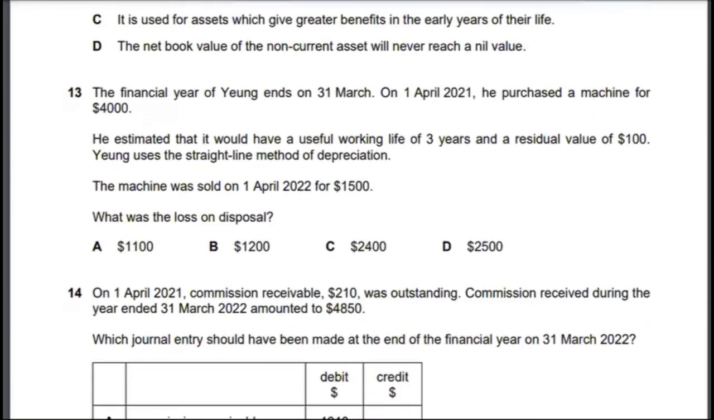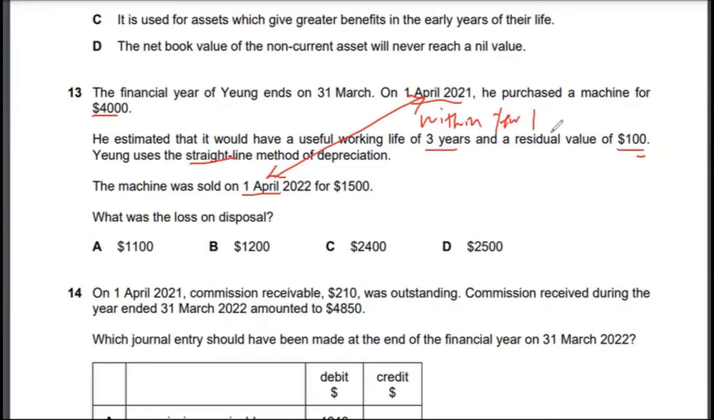Let's look at multiple choice 13. The financial year of Yuan ends on 31st March. On 1st April 2021, he purchased a machine for $4,000. He estimated that it would have a useful working life of 3 years and a residual value of $100. Yuan uses the straight line method. The machine was sold on 1st April 2022 for $1,500. So the machine was actually sold within 1 year.